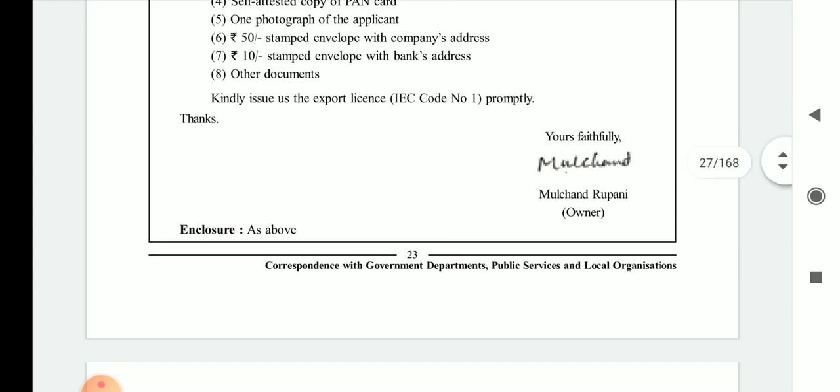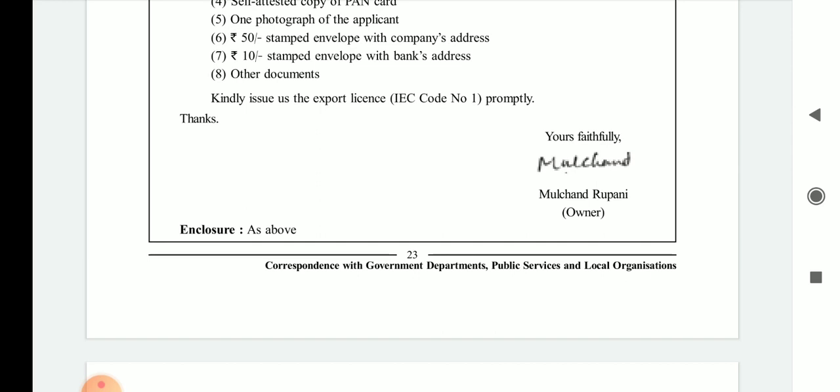Other documents means other necessary documents which are important for getting this type of license. Kindly issue us the export license promptly, means they want to get an important export license as soon as possible. Here mention the IEC code, that is the import export certificate code number 1.